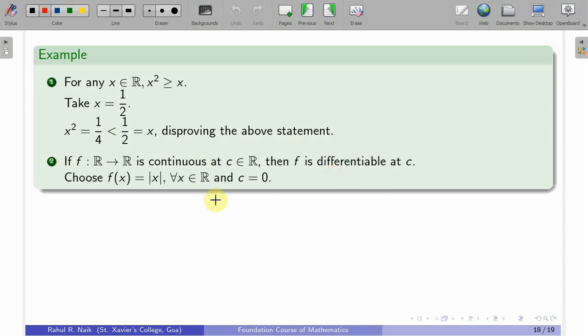A standard example of a function is f of x equal to mod of x at x equal to c, where the given function is not differentiable. So, this is a counter example to disprove this given statement. I would leave the proof to you, you have to justify this counter example. So, you now show that it is continuous, but it is not differentiable.